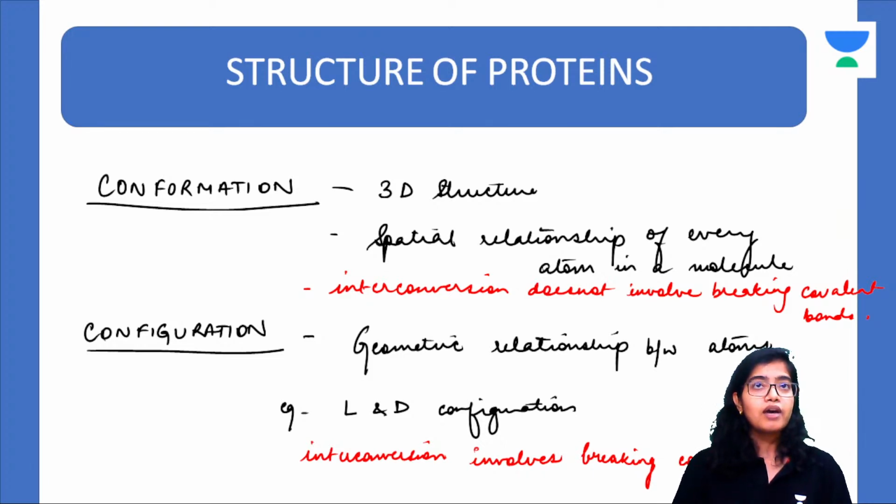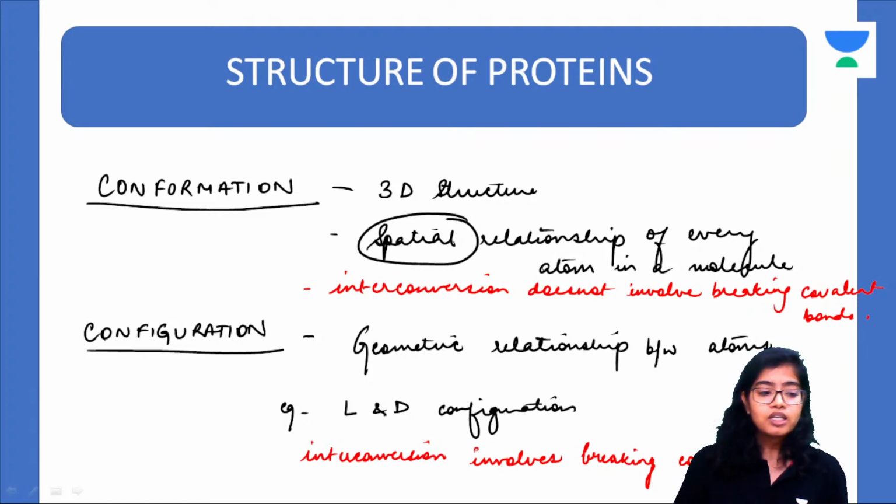Okay. Now, coming back to this, what is the difference between conformation and configuration? Those of you who are appearing for your professional examinations, attempt this. Conformation is the 3D structure, how the structure of protein is appearing in 3D. It is the spatial arrangement of different atoms in a molecule. It is a higher grade of structure. And what is configuration? It is the geometric relationship between different atoms.